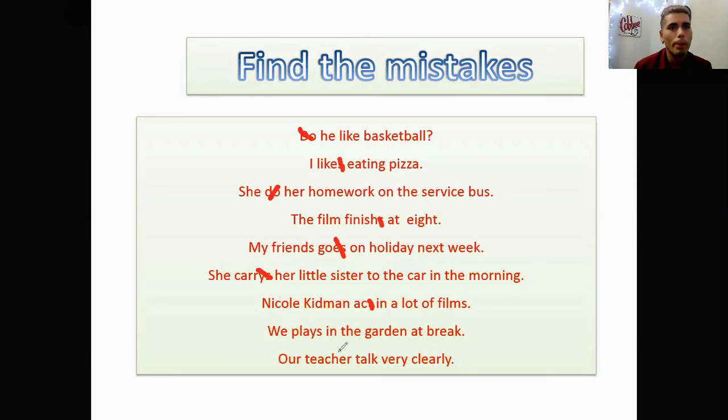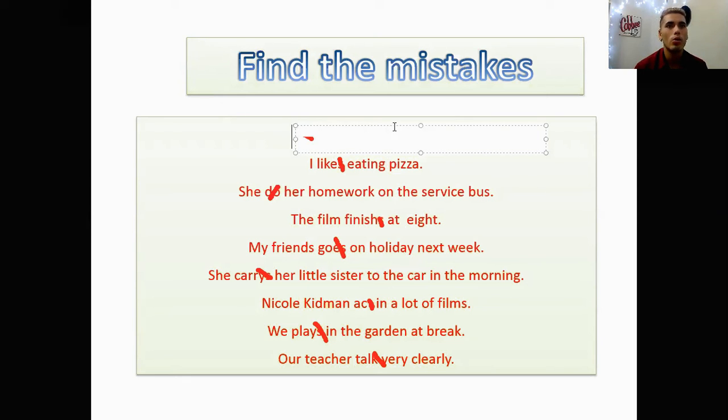And the next one, we plays, it would be we play because we is plural, it's not third person singular. And our teacher talk very clearly, it would be talks because our teacher is third person singular. The corresponding personal pronoun for our teacher is he. Alright, so let's do it together. Now let's write the correct answer.